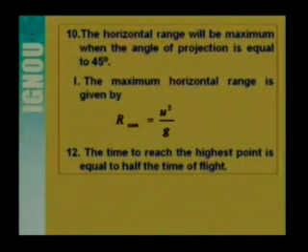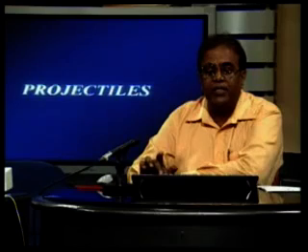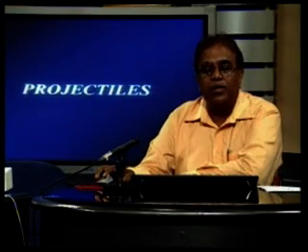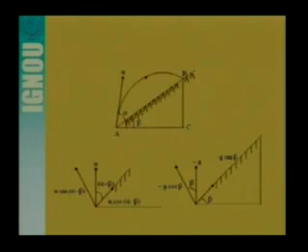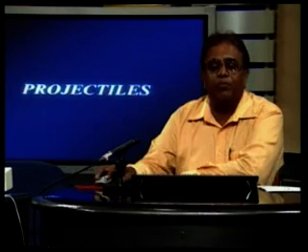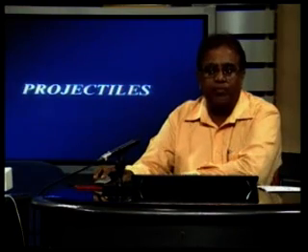Now, as regards the maximum range, the maximum range will occur when the ball is thrown at angle 45 degree with the horizontal. The expression for R max, that is maximum horizontal range, is equal to u square by g. Of course, the time to reach the highest point is equal to half the time of flight. We shall discuss much about the projectile.